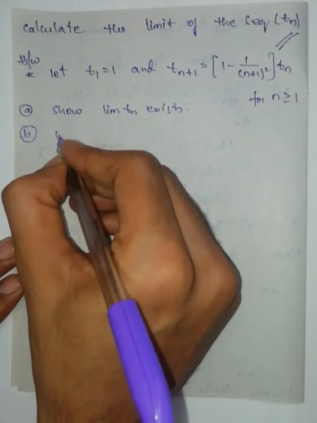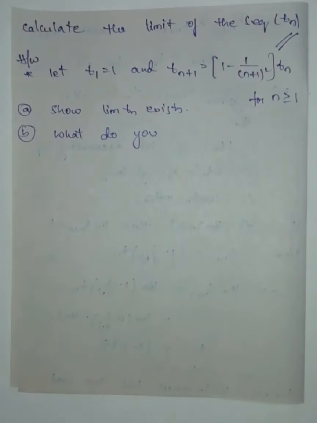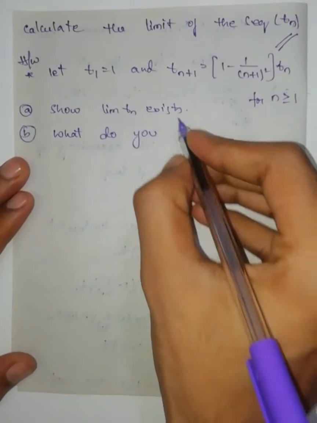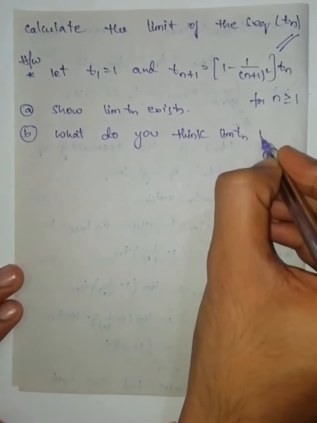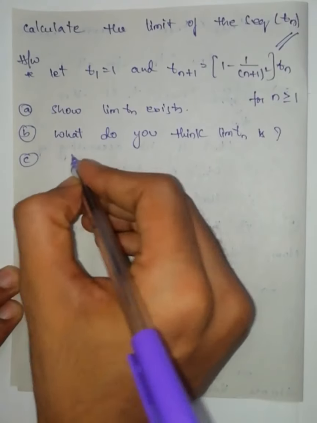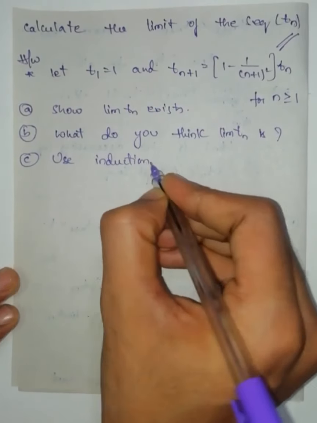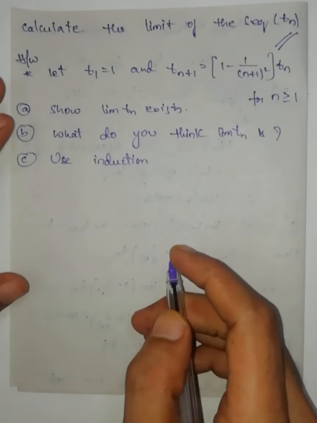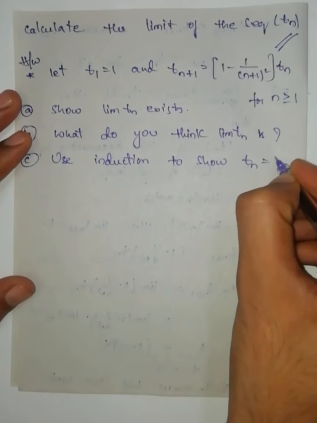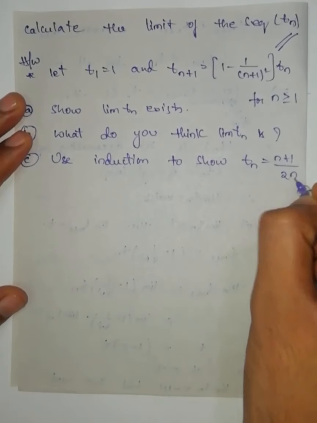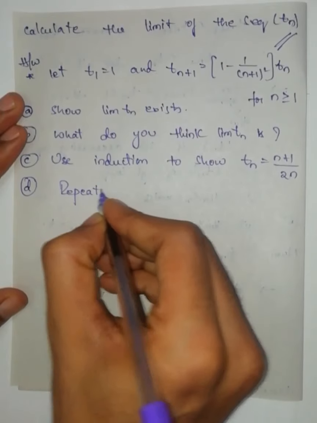B: what do you think the limit of tn is? C: use induction to show tn is equal to (n+1)/(2n). D: repeat part B.